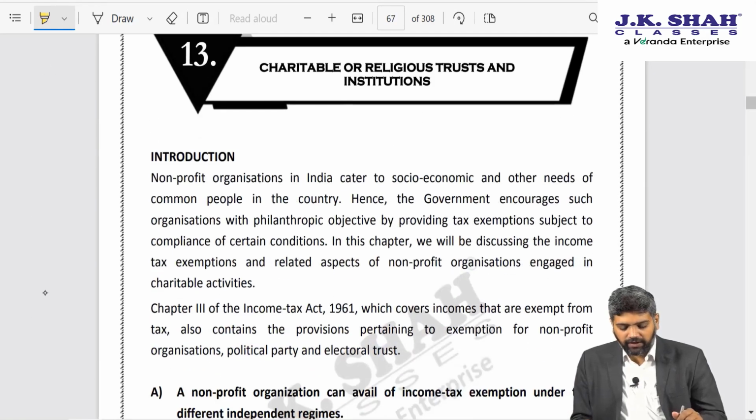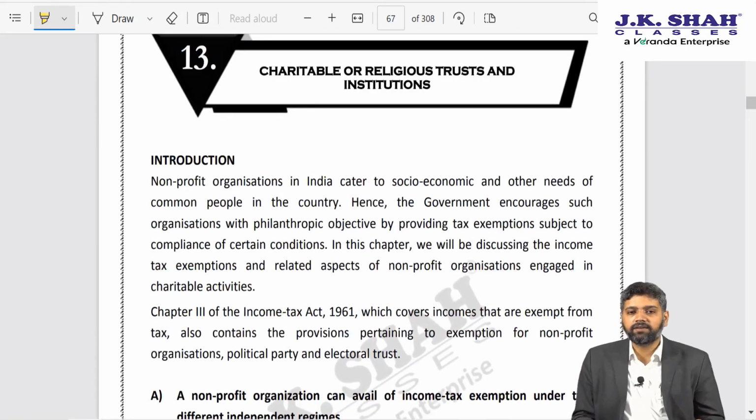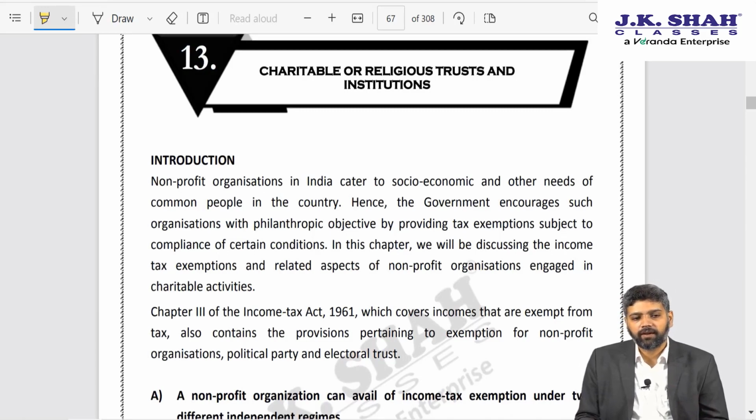After this, as far as the next chapter is concerned, charitable trust. One of the favorite chapters of government to create a lot of amendments is charitable trust, without any doubt.